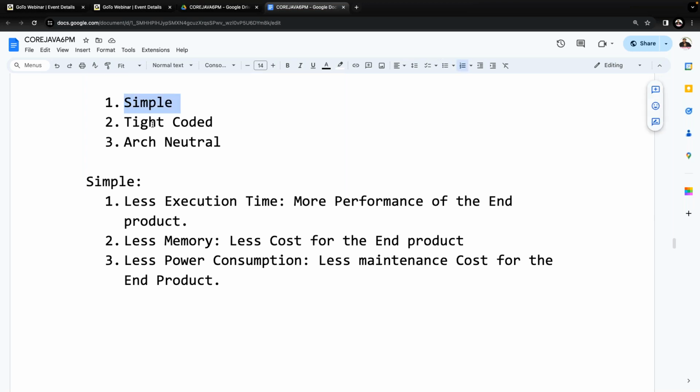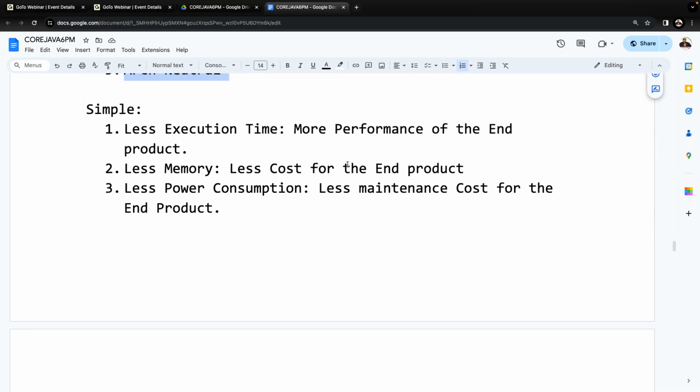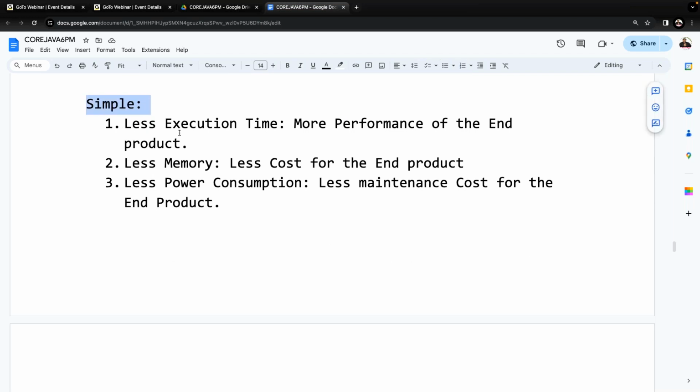Simple programming language, tight coded, architecture neutral. What features do they want to include inside this simple programming language? Again, three features. Less execution time. Next one? Less memory. Next one? Less power consumption. What is the advantage of less execution time? More performance for the end product.